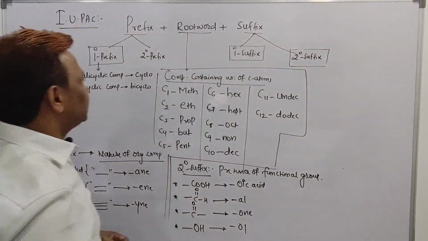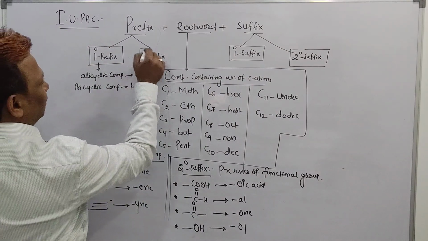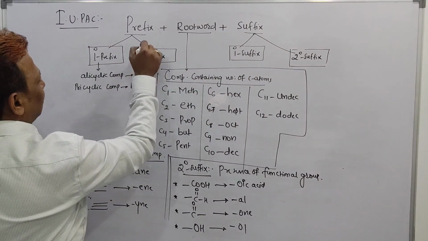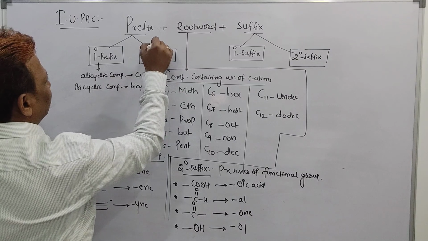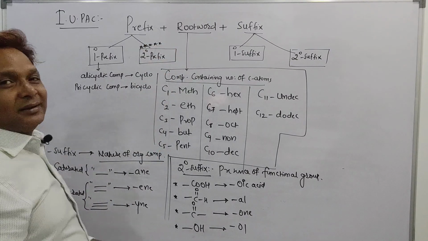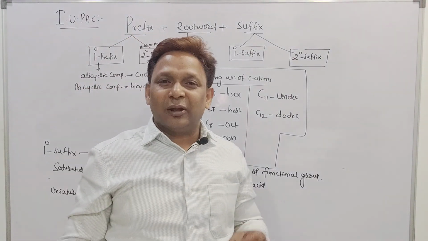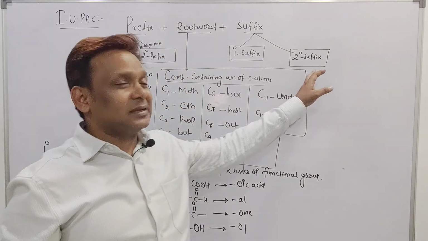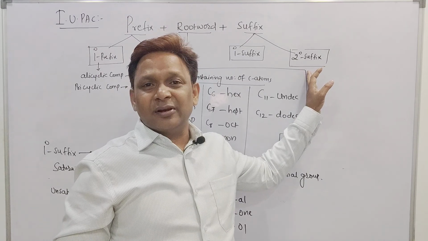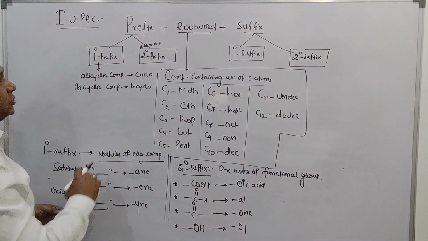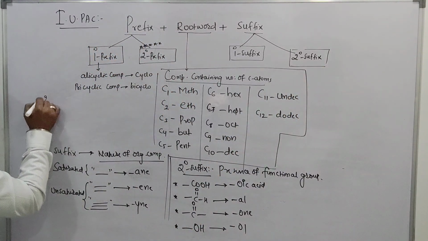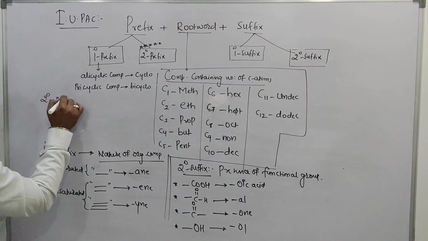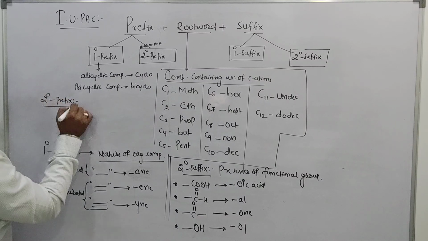Sir, what is a secondary prefix? Very important here: if the organic compound contains more than one functional group, then according to priority order, one will be considered as the secondary suffix, but the other functional group will be considered as a substituent. So the secondary prefix indicates the substituent present on it.